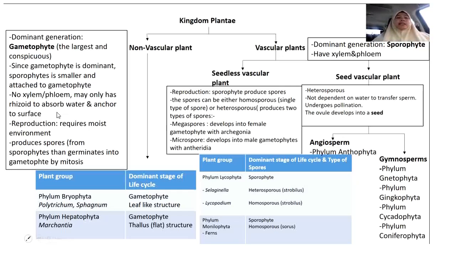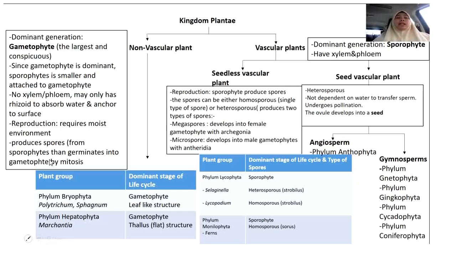As for reproduction, non-vascular plants need a moist environment in order to reproduce, and they produce spores. The spore is developed from the sporophyte, because remember the sporophyte's function is to produce spores, and the spore then germinates into a new gametophyte by mitosis.